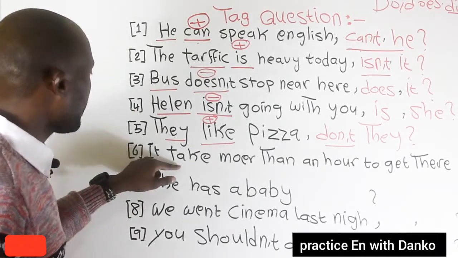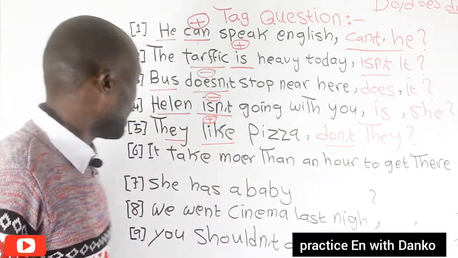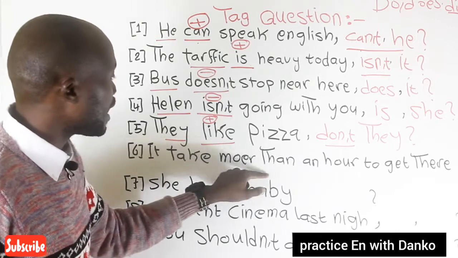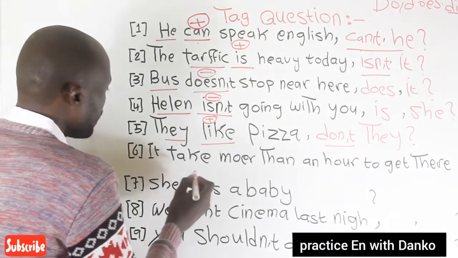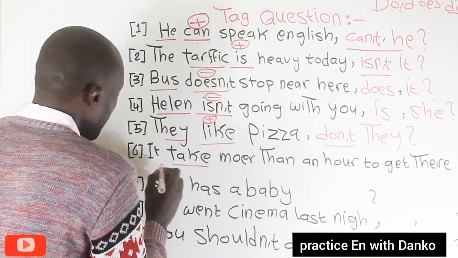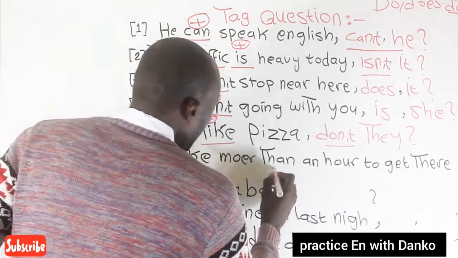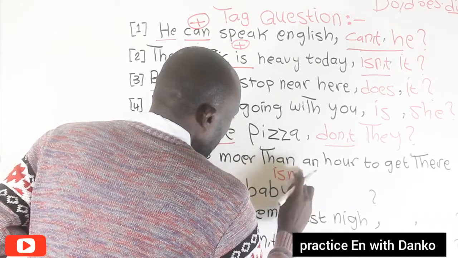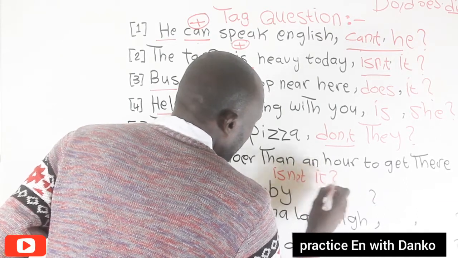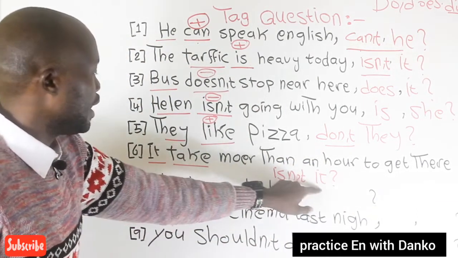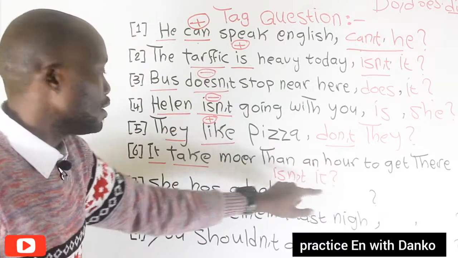Number 6. It takes more than an hour to get there. Okay? The verb is take. The verb to be, it. So here it becomes it is not, isn't it. Okay, the question becomes: It takes more than an hour to get there, isn't it?